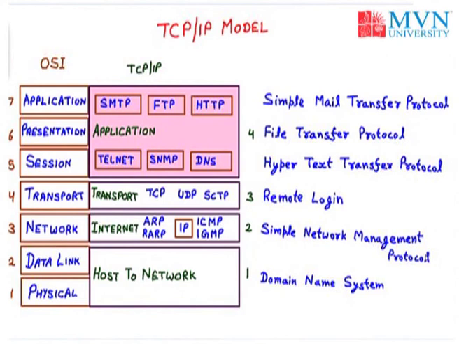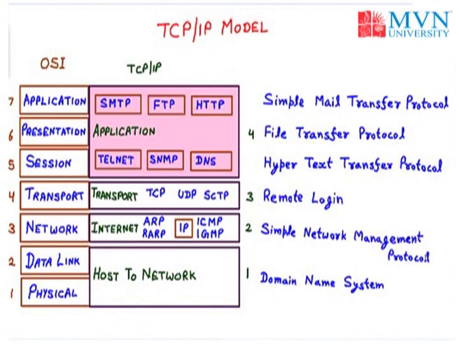The Domain Name System is of two types: the generic domain and the country domain. For example, websites with .in for India or .uk for United Kingdom come under the country domain of DNS. In the generic domain, we have websites like .com for commercial and .org for organization. So the Domain Name System is divided into two parts, generic and country domain.